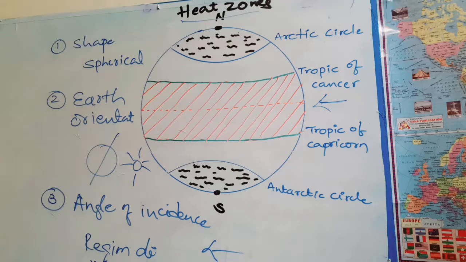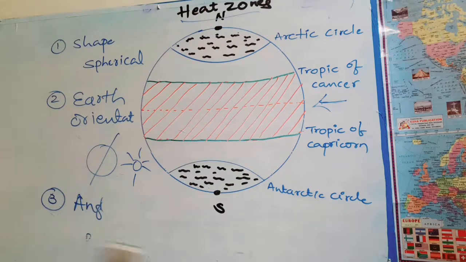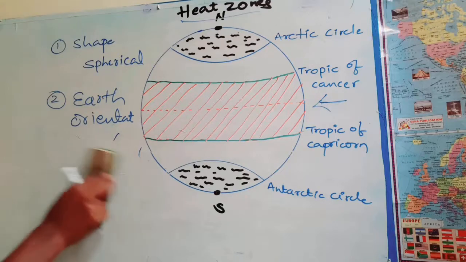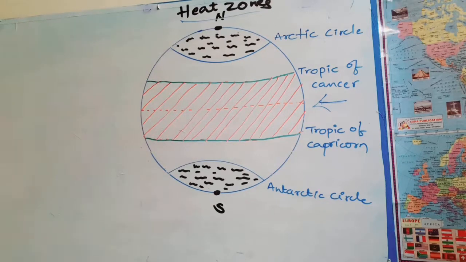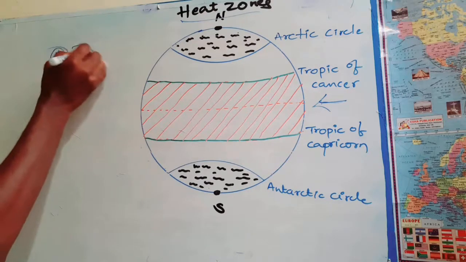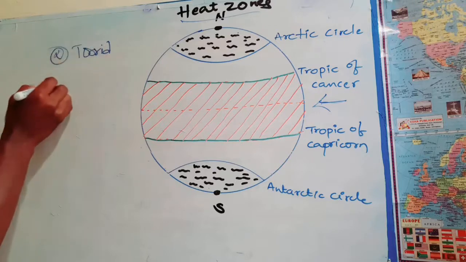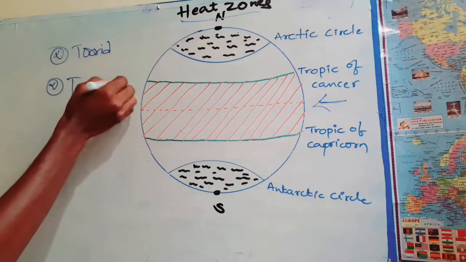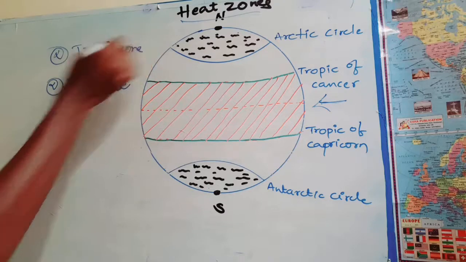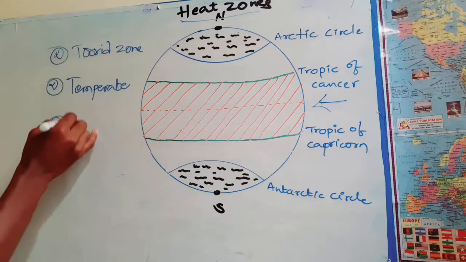Okay, first we come to the classification of zones on the earth based on temperature or heat. There are three zones on the earth. One is the torrid zone, the second one is the temperate zone, and the third one is the frigid zone.